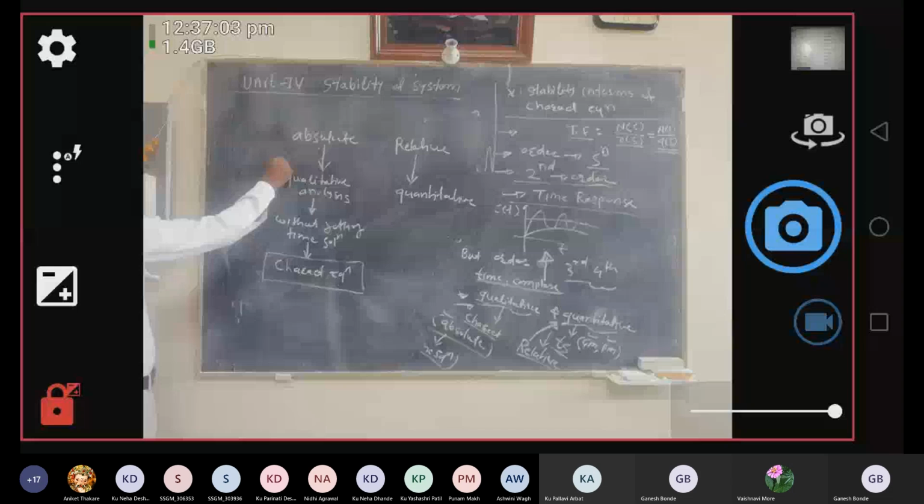If the poles are located near the origin O or near the imaginary axis, so this is your imaginary axis, how is relative stability determined with respect to settling time, and on which factor does this settling time depend? If you see the time response for such a pole which is close to the imaginary axis, you will get a time solution like this. This is the graph of c of t versus t. Then when you move away from this, you will get a time response like this.